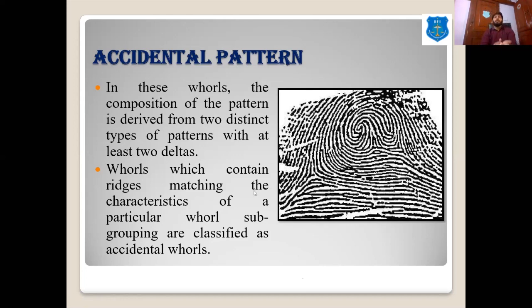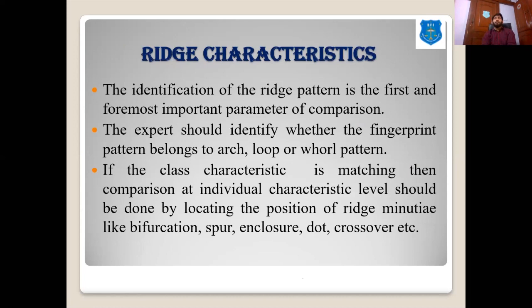Okay, so these are basically the different types of patterns which are present over the fingerprints. So this is the first level of examination. For comparing, first we have to understand the pattern. If the chance print that we have developed or found at the crime scene has a loop pattern, and the specimen that we have taken from the suspect also has the loop pattern, then we can proceed to further examination of the ridge characteristics or individual characteristics, meaning there are some individual characteristics in the fingerprints.